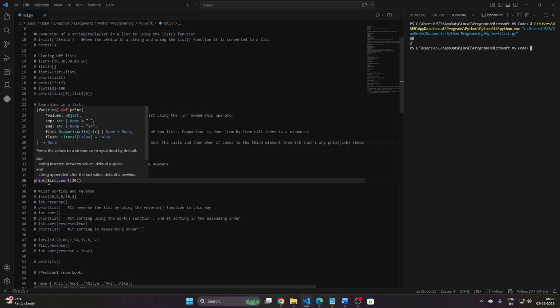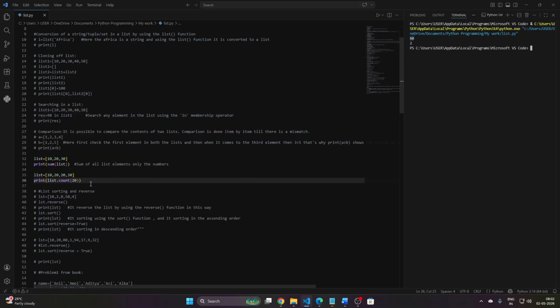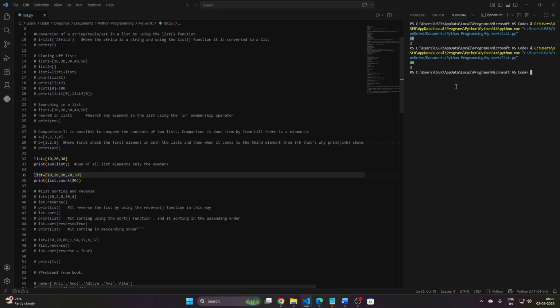And count is a function that gives the result of how many times the element appears in the list. So 20 appears two times. If I write more 20s in the list, it counts them. Let's see. Yes, it counts 3 because 20 is in the list 3 times.